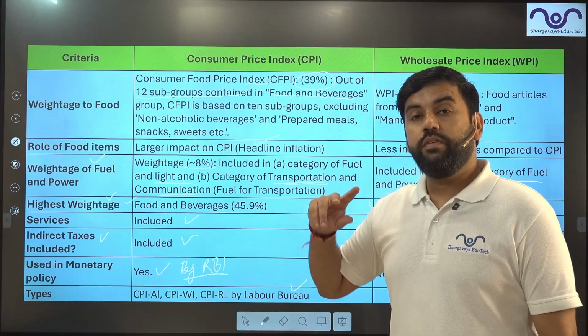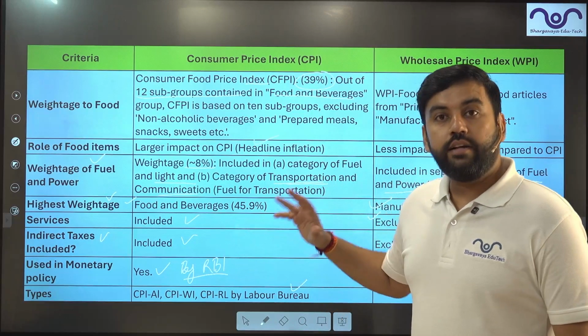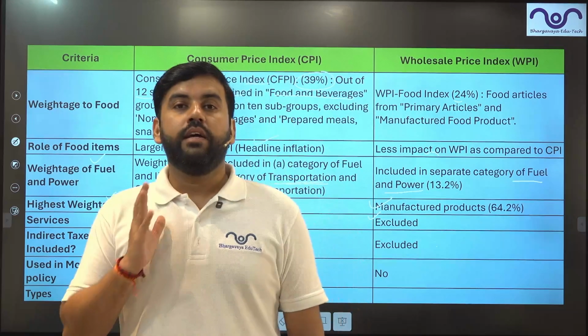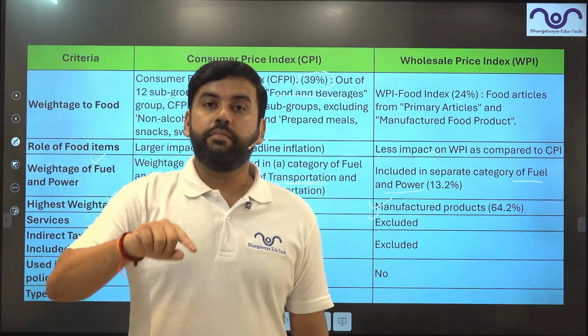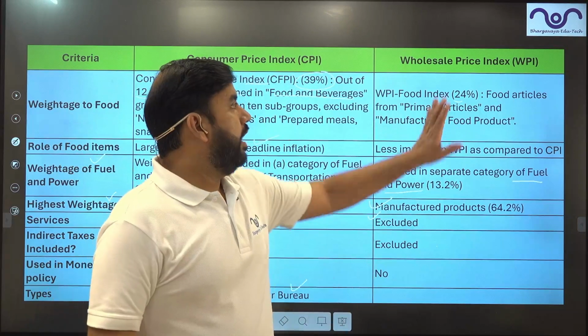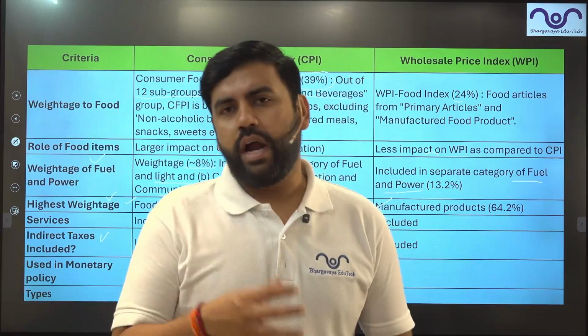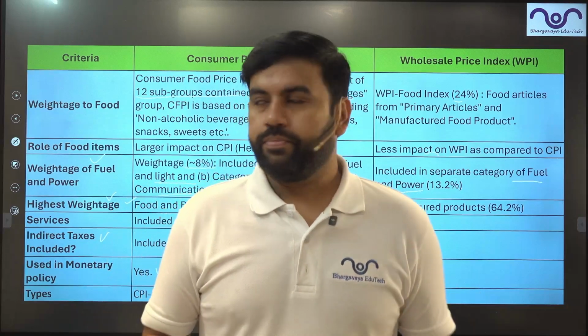Rural labor is the one involved in non-agricultural activities. So these three inflations are separately measured in India. But the most important one is CPI combined. CPI rural and CPI urban are also there. Similarly, we have WPI. So for this examination, or any other competitive examination, guys, try to focus on CPI and WPI rather than anything else.